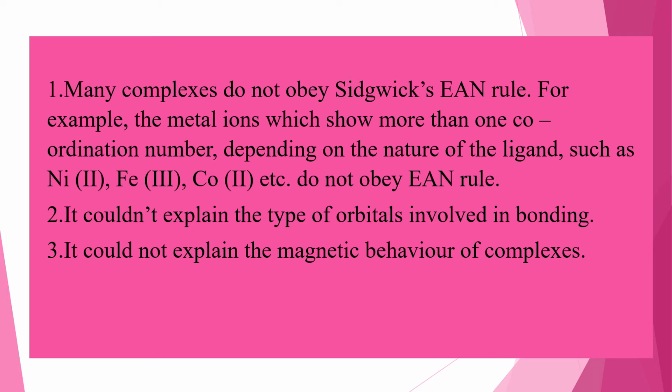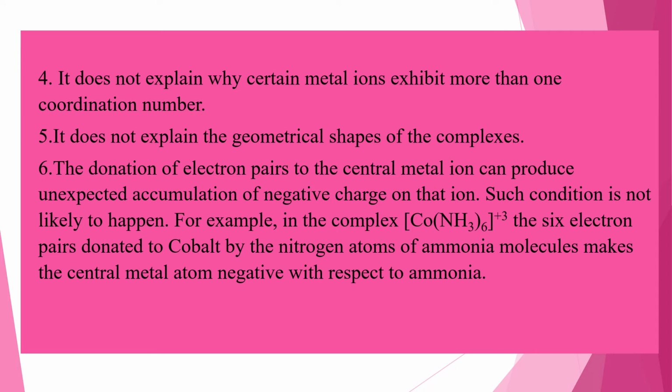Now let us see the fourth defect. It couldn't explain why certain metal ions exhibit more than one coordination number. So Sidgwick theory could not explain why certain metal ions in various complexes show more than one coordination number, and also, as the fifth defect, it does not explain the geometrical shapes of the complexes.